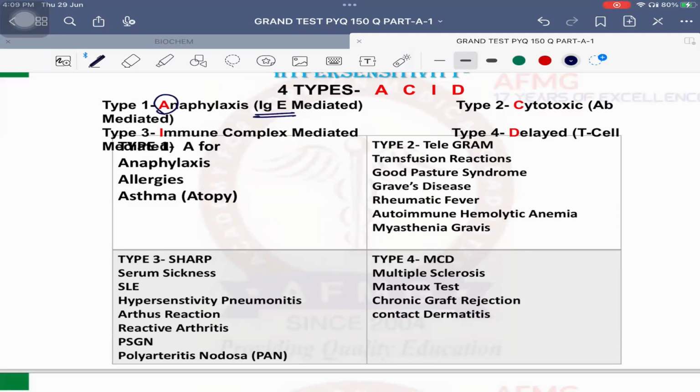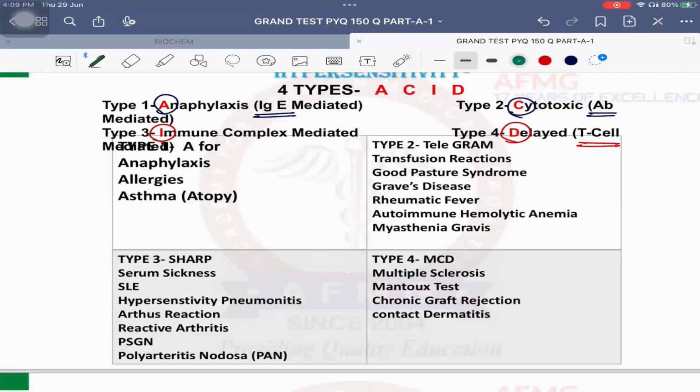Type 2 hypersensitivity is cytotoxic, that is antibody mediated. Type 3 hypersensitivity is immune complex mediated. Okay, that is antigen antibody complex mediated. Type 4 hypersensitivity is delayed type of hypersensitivity, can also be called T cell mediated hypersensitivity.